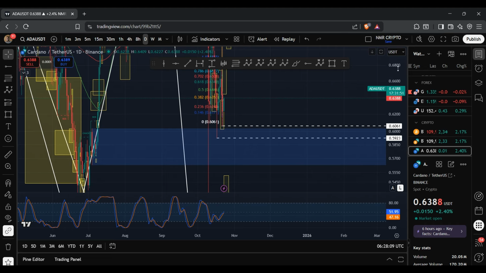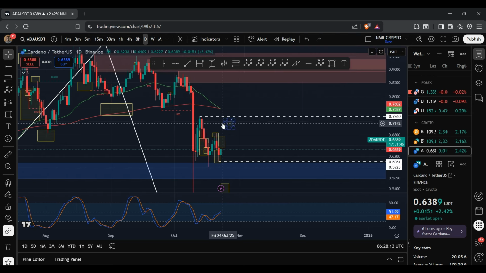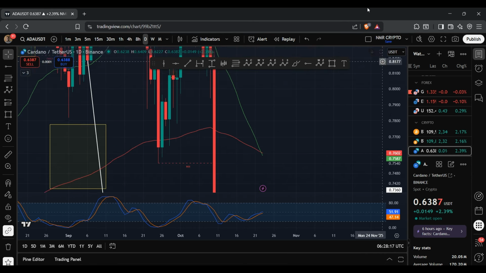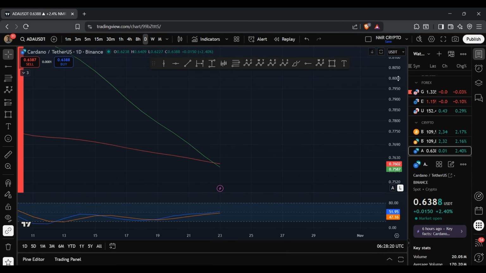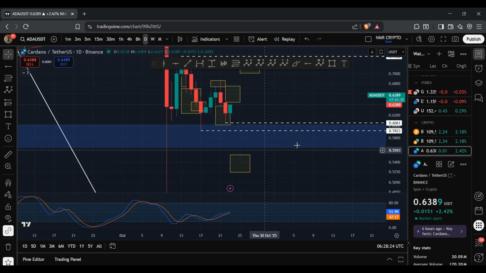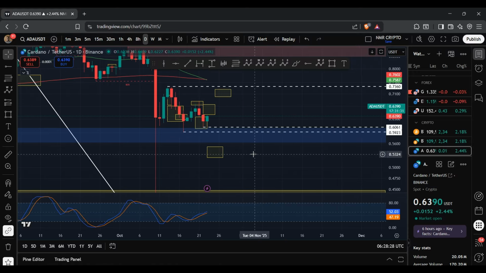And if I zoom out and go to the daily chart, I mentioned in the previous update that we had a death cross event that was taking place. And you can see that the 50 EMA ended up crossing the 200 DMA, which is bearish. And so it's very much possible that we could see a deeper move to the downside play out. And so short term, it could be slightly bearish. However, in the midterm and in the long term, I am bullish.